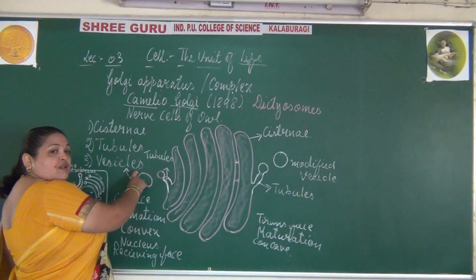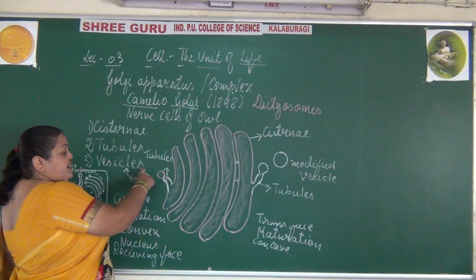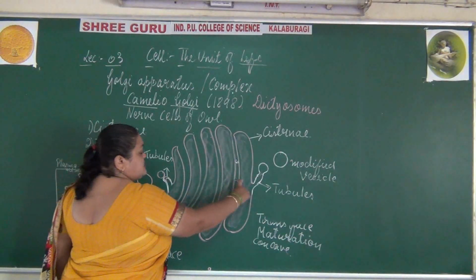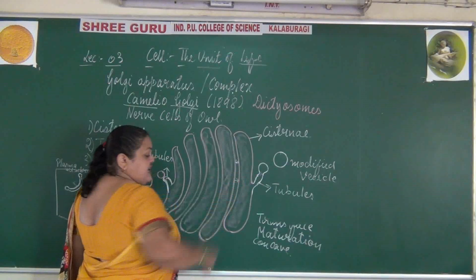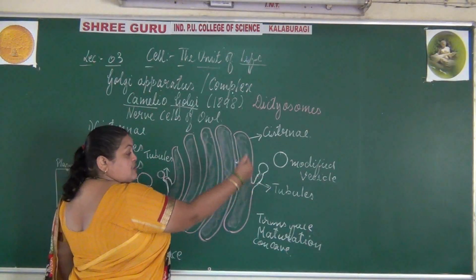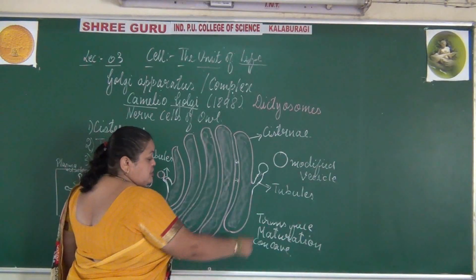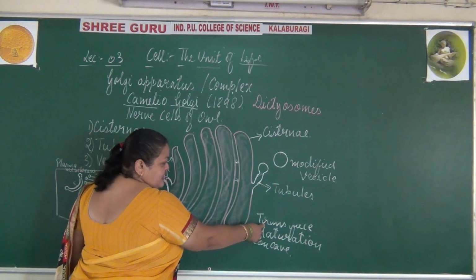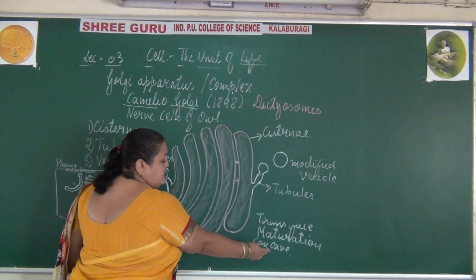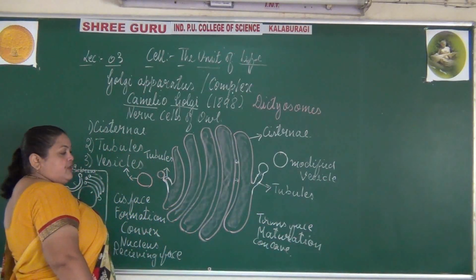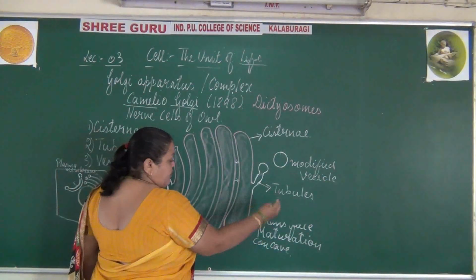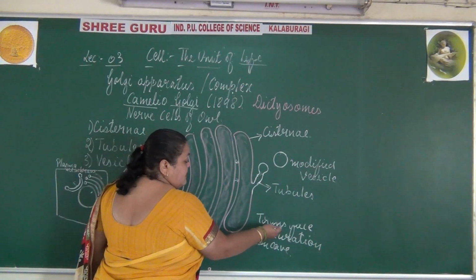A simple vesicle, when it passes through the cisternae, is released as a modified vesicle. This concave end of the Golgi complex is releasing the components. So this is the trans phase.